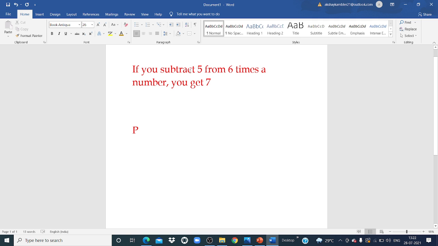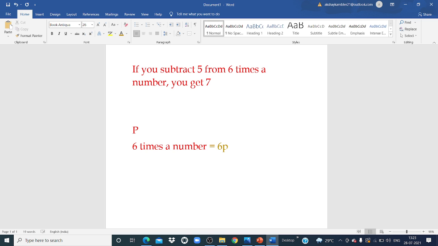So here they have given, if you subtract 5 from 6 times a number, and that number is p. 6 times a number means 6p. Am I right? 6 times a number is equal to 6p, right? Here I am taking that number as p.